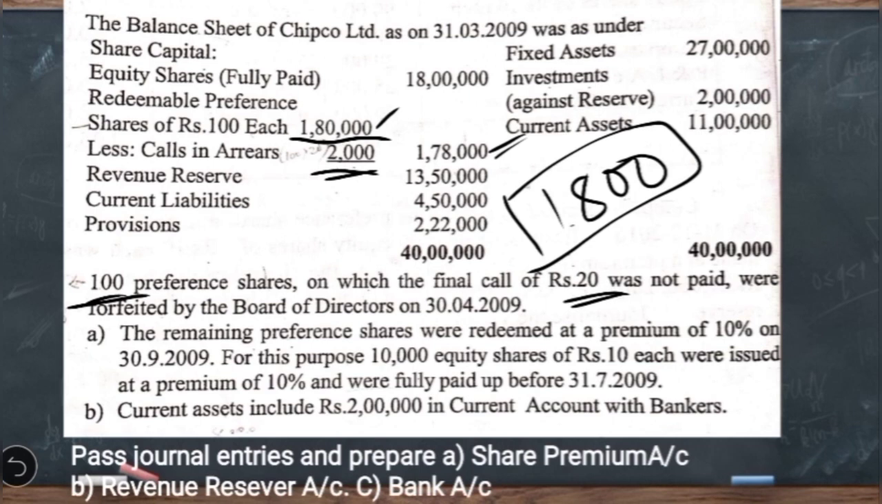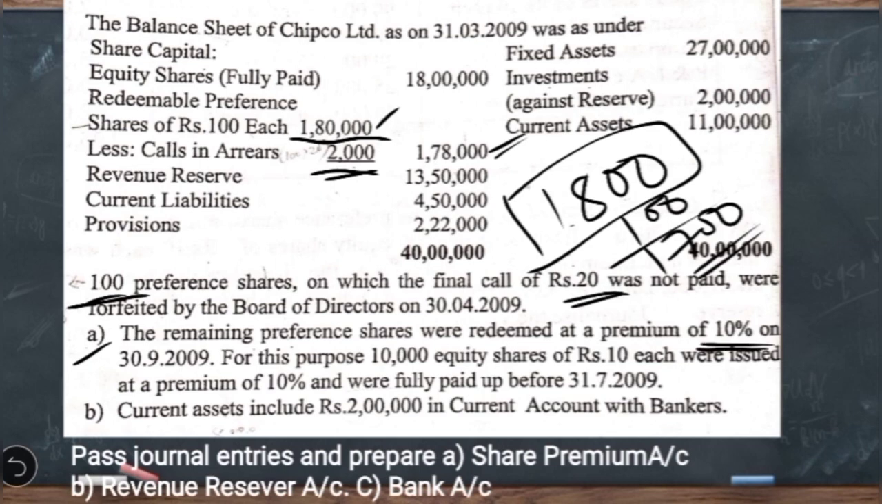Okay, so that is the procedure when the company goes for forfeiting the shares. Now the remaining preference shares, the first adjustment given that the remaining preference shares were redeemed. So now how to calculate the remaining preference shares? Actually there were 1,800, out of which 100 preference shares were forfeited, means cancelled by the company for the non-payment of final call of rupees 20. So now the actual remaining number of preference shares would be 1,700. So these remaining 1,700 shares are going to be redeemed at a premium of 10%. On which date? 30th September 2009.